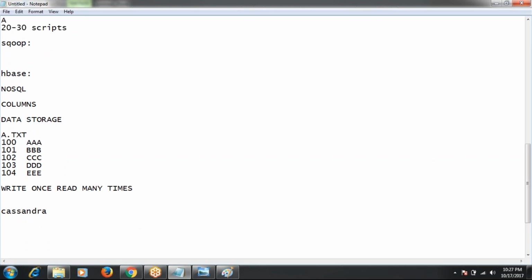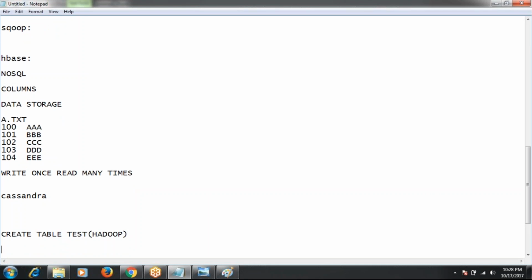Yes. If you want to put data into HBase, you have to create the table: create, table name, some test. You have to give the column family name, for example Hadoop. Hadoop is the column family name.